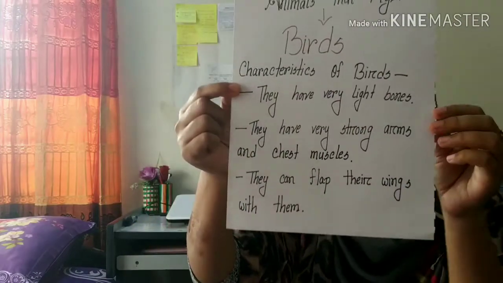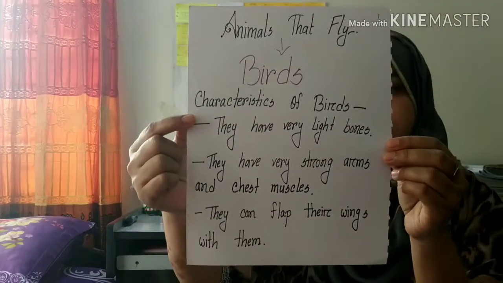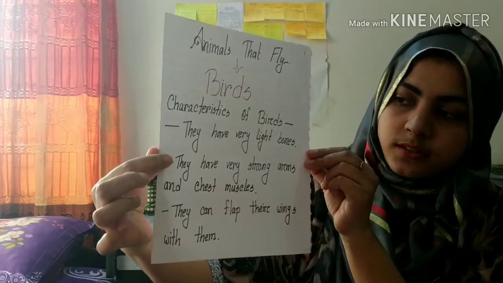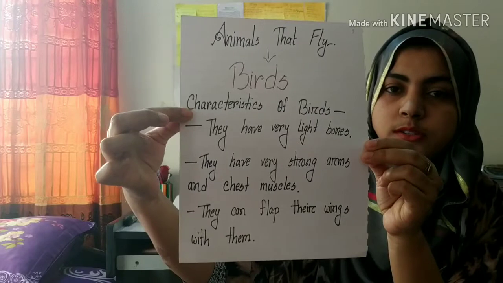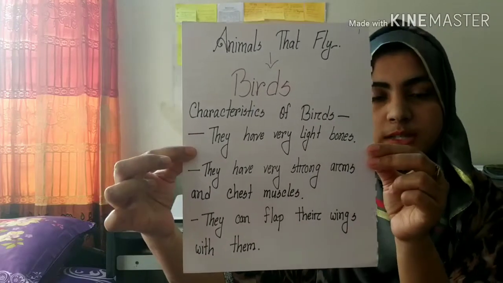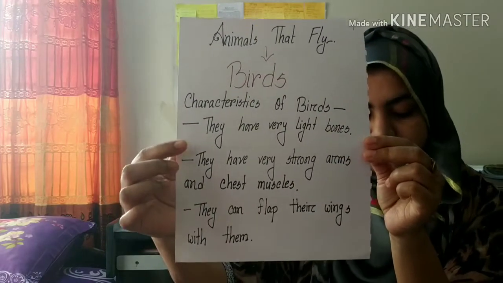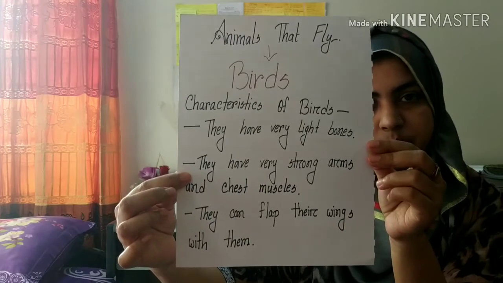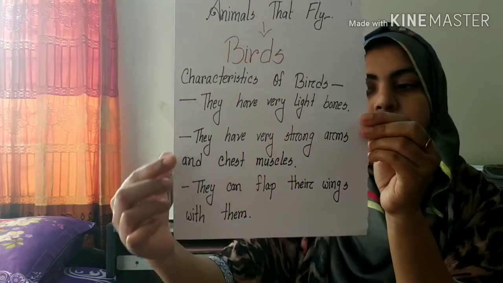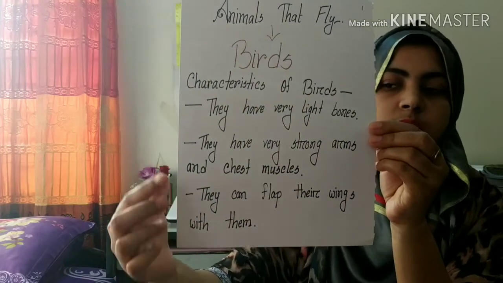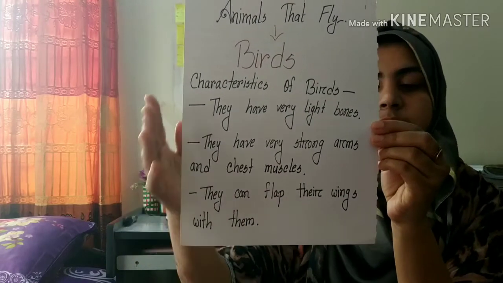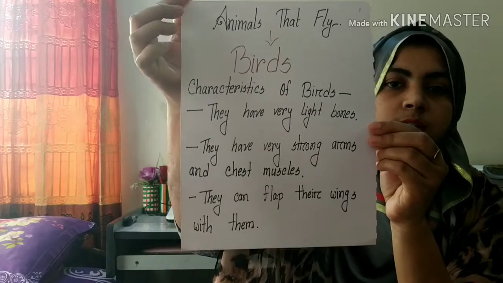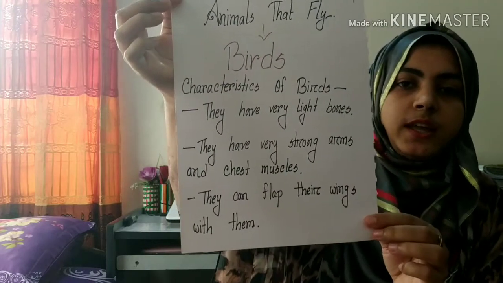They have strong arms and muscles. They can flap their wings with them, and they can hold air. That's the reason they can fly.